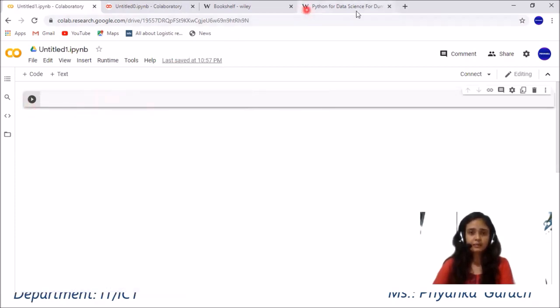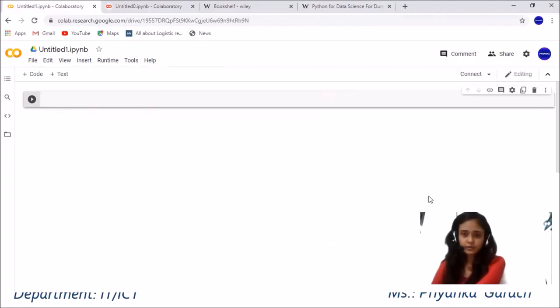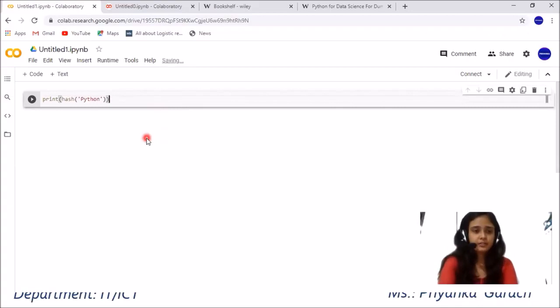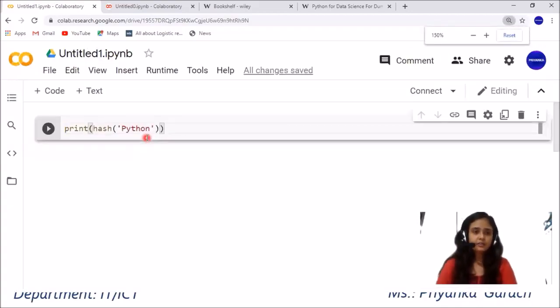Over here, I am writing my hash related function code. I am writing print hash Python. The hash function is an inbuilt function available in Python. It will convert my text into some secret code.